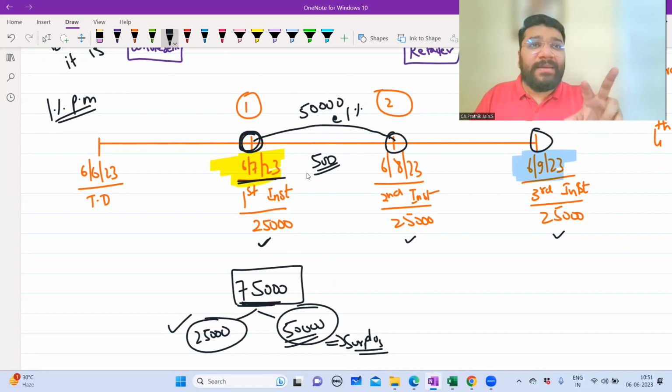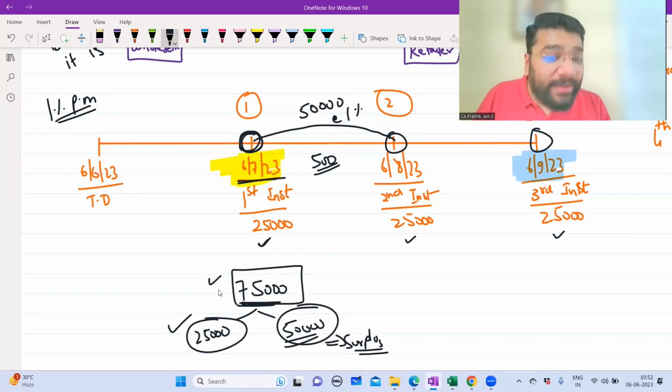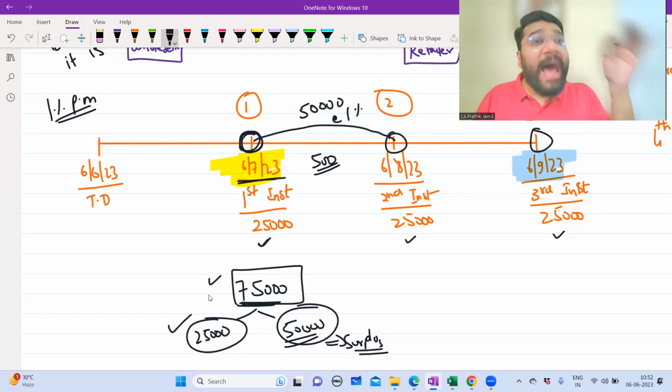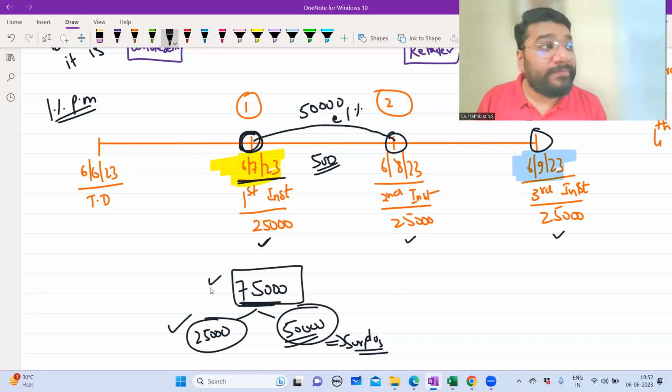Can I say the same 500, if the seller is earning, the buyer is losing? Why? Because had the buyer not made the entire 75,000 payment, had he made only 25,000 payment, how much extra money would the buyer have? The buyer has now paid 75.